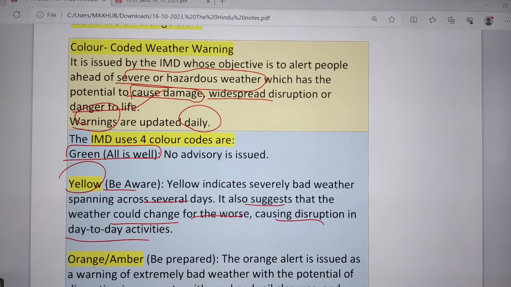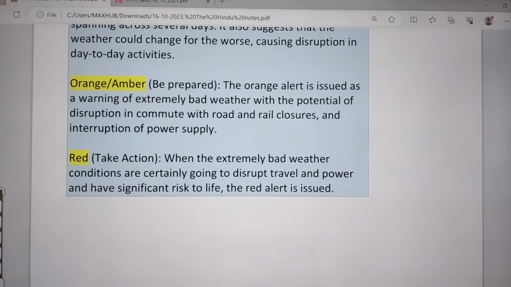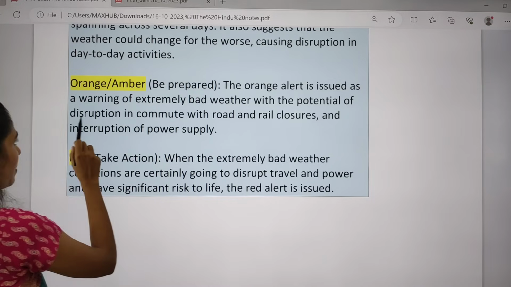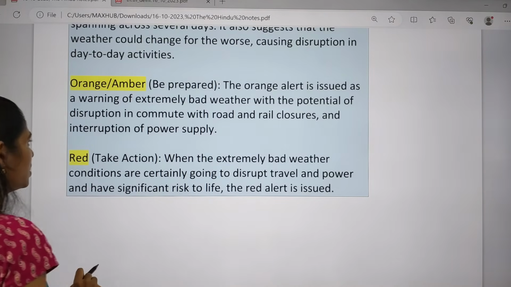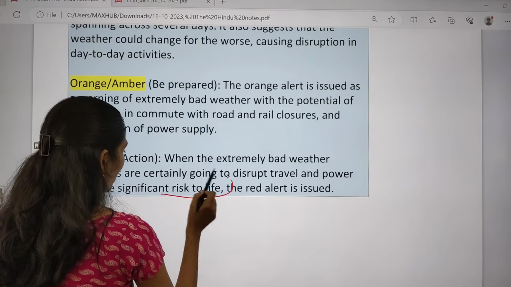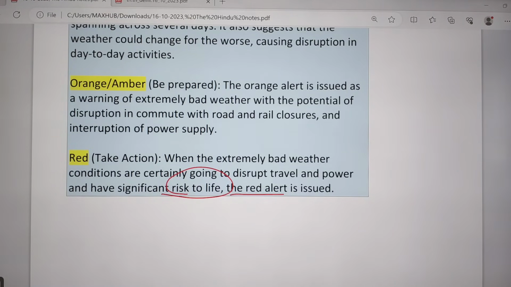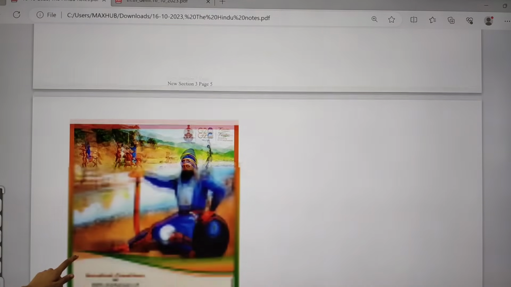And the next one here is orange or amber. Amber means be prepared. You have to be prepared because extremely bad weather is seen, and that will lead to disruption in the road, rail closures, and will also interrupt the power supply. And red means we have to take urgent action, like we have to stop traveling and power, because it is a significant risk to life as well as property, so this red alert will be issued. So these are the 4 things that you have to remember.